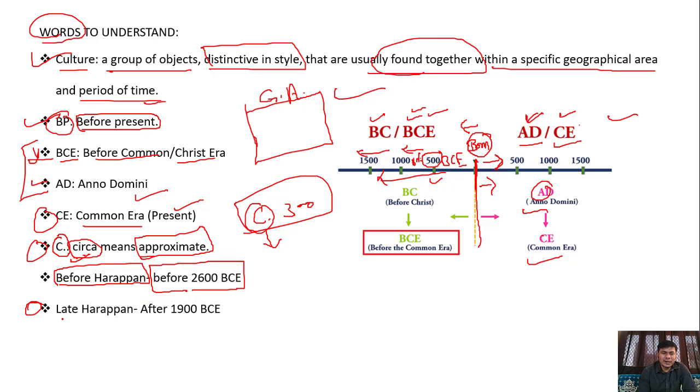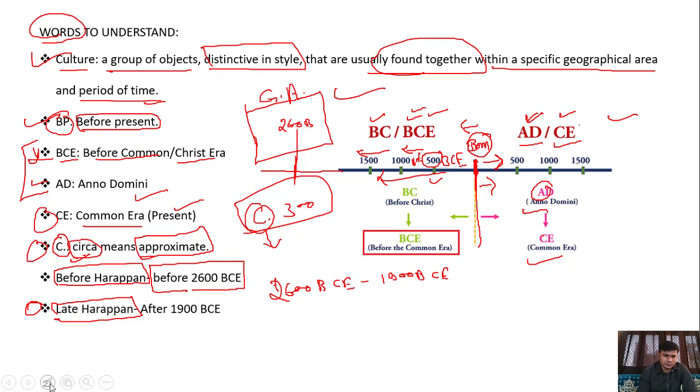Now come to the point, late Harappa. After the end of the Harappan civilization, what is the period of the Harappan civilization? It was 2600 BCE to 1900 BCE.